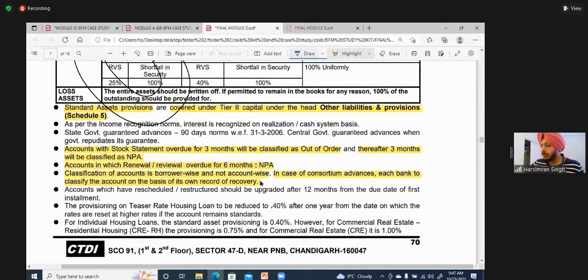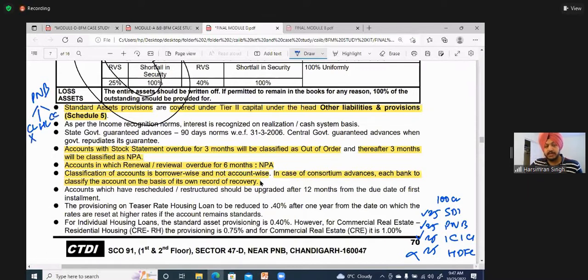So suppose the borrower has taken 100 crore total, 25, 25, 25 and 25 from SBI, PNB, ICICI and HDFC. Now suppose the borrower defaults on HDFC. The other 3 will not mark him NPA. For them he is standard only. But if from PNB he has taken a car loan, a housing loan, a CC limit, and he defaults on the car loan, his housing loan will also be marked as NPA and the CC limit will also be marked as NPA. The borrower will be marked as NPA. Is that clear? Yes, sir.